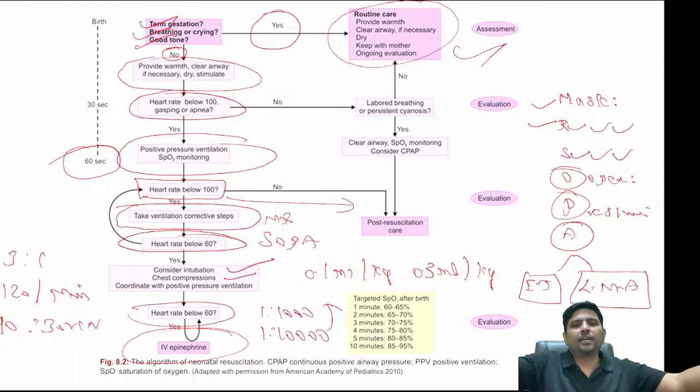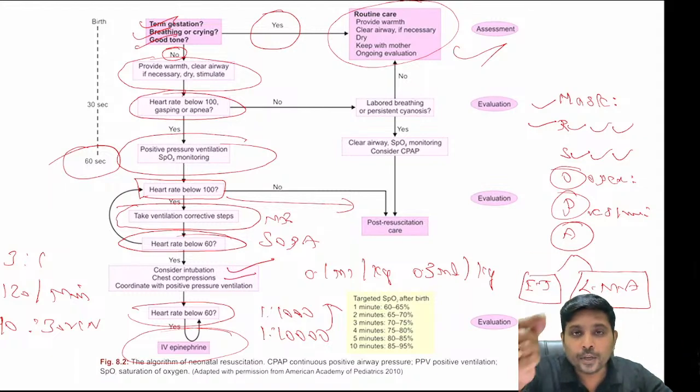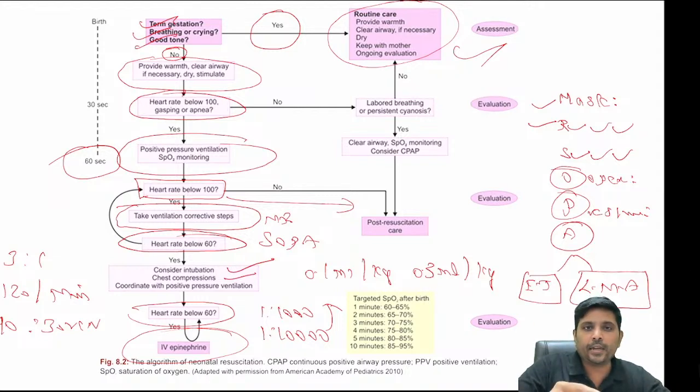How to give this adrenaline? Very simple. You have a patent umbilical vein in the child. You have cut the umbilical cord. Now take the clamp and using that umbilical vein, you can give this adrenaline.